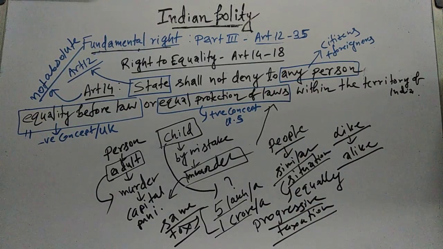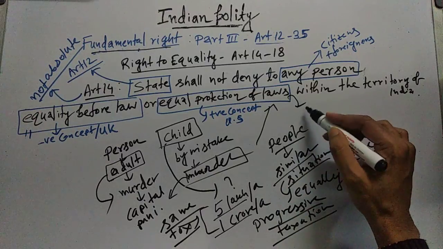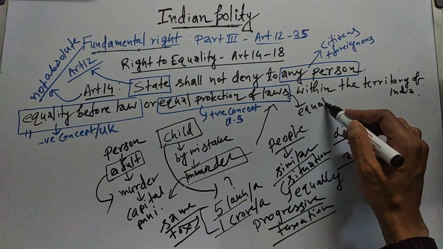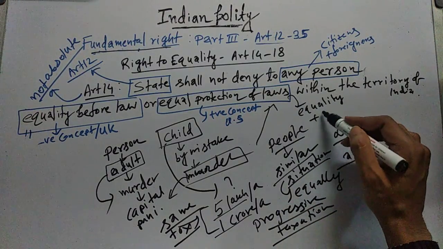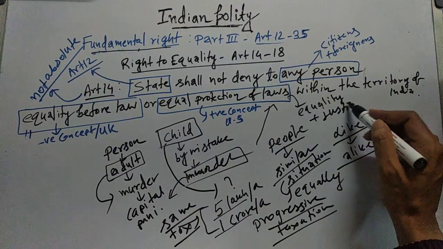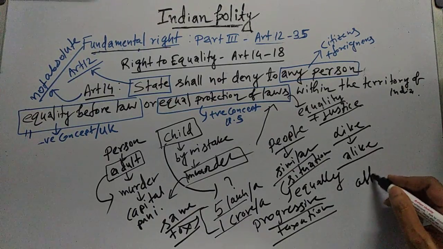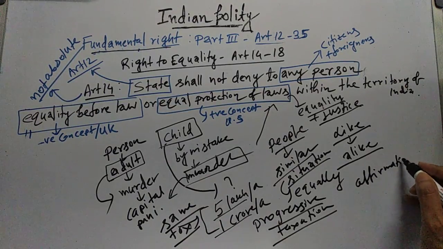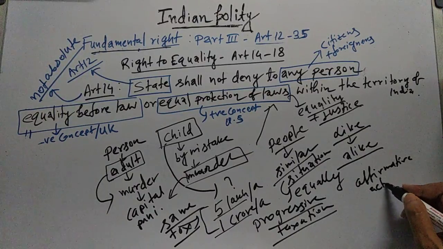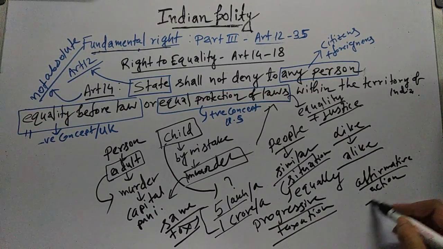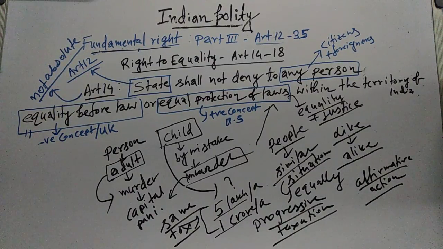Equal protection of laws is obviously talking about equality, but it is talking about equality plus justice. That means it is talking about affirmative action by the state towards the unequal by providing facilities and opportunities.